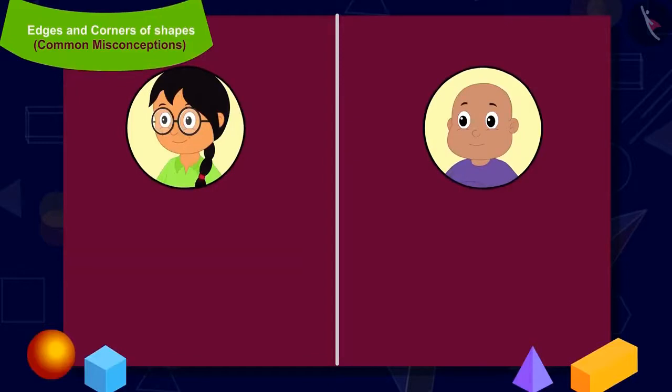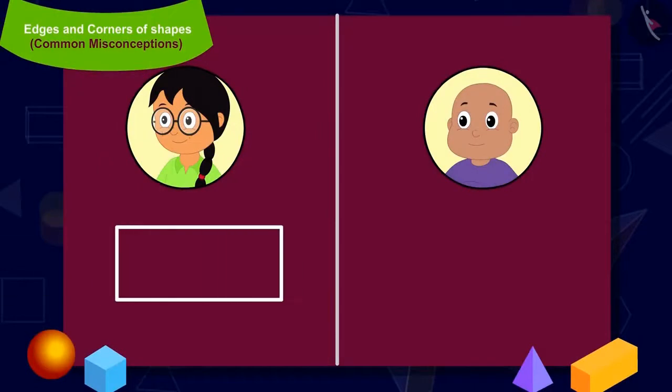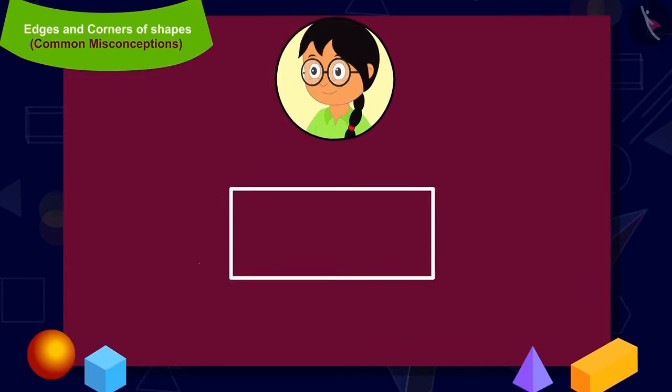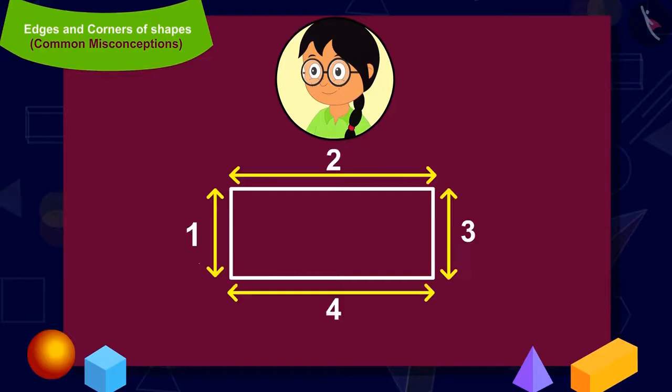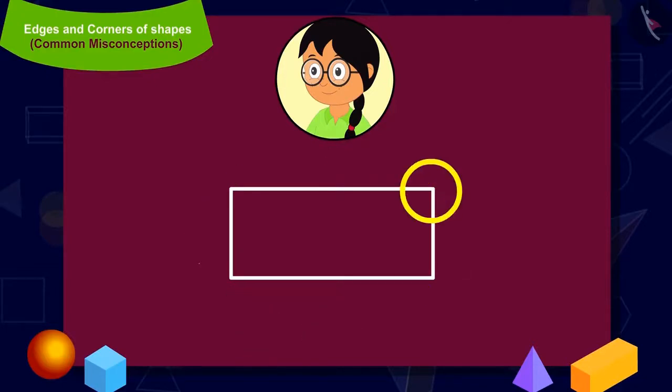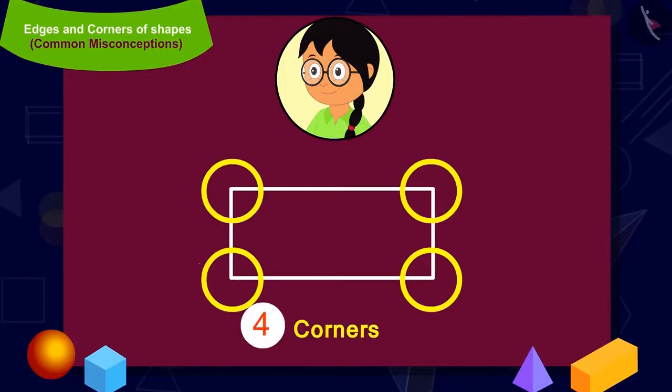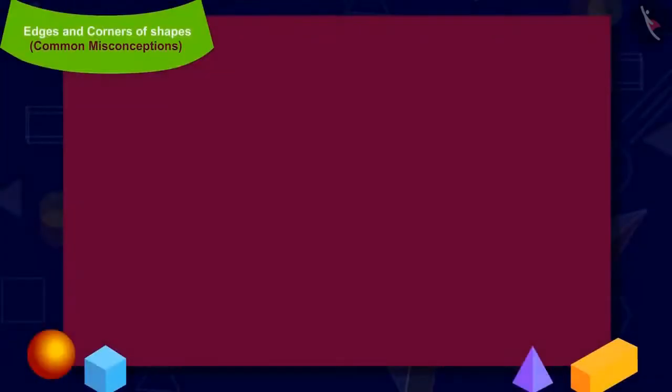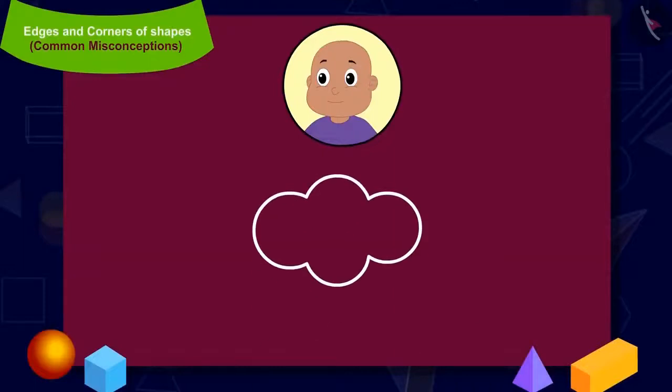Minu and Bablu both start making their shapes. Minu made this shape and Bablu has made this shape. Children, can you say, out of the two, whose shape is correct? Come, let us see Minu's shape first. How many edges does Minu's shape have? 4. And how many corners? 4. So is Minu's shape correct? Yes, it is.